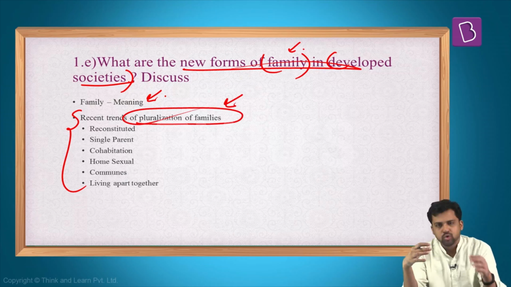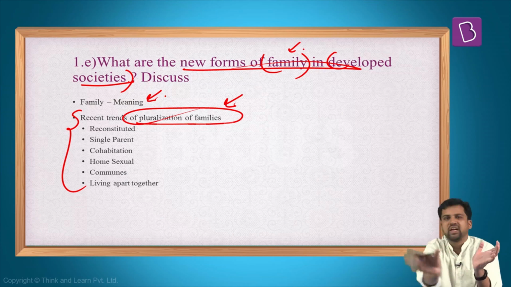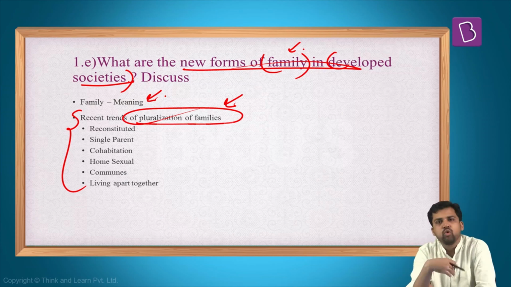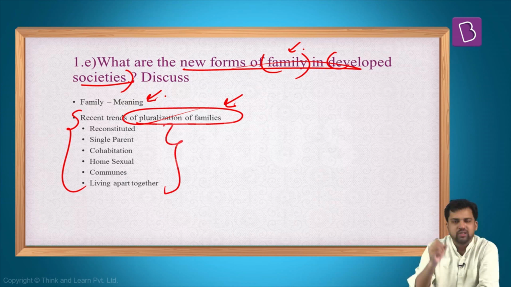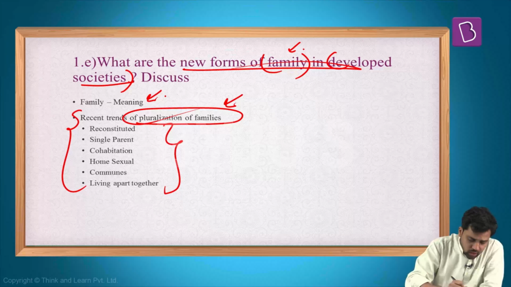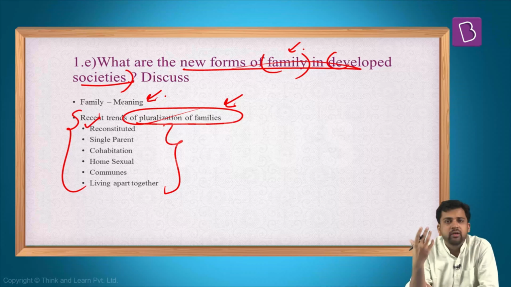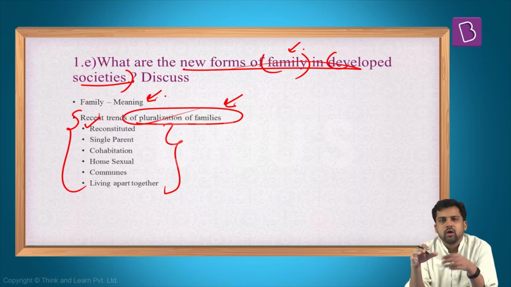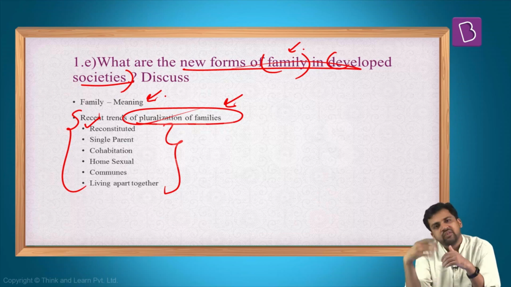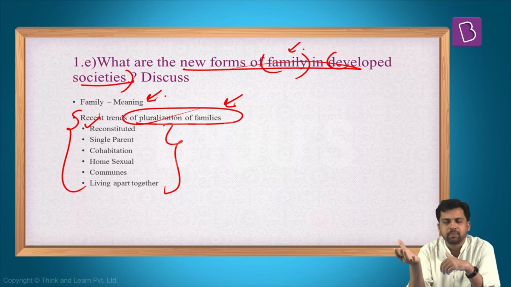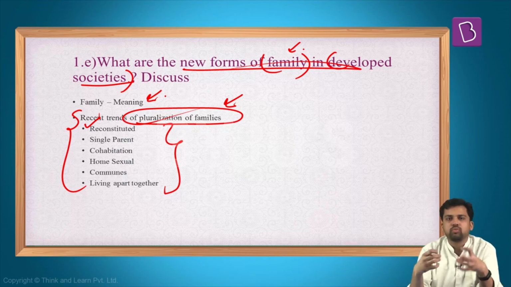So the value system that is there in developed societies, how is it leading to pluralization of families? What are the different kinds of families you observe? For example, in many developed countries, you'll find reconstituted families. That means the husband and the wife were previously married to someone else, had children from someone else, but they got divorced or separated, and now these two people are living together, and they might also have children of their own.